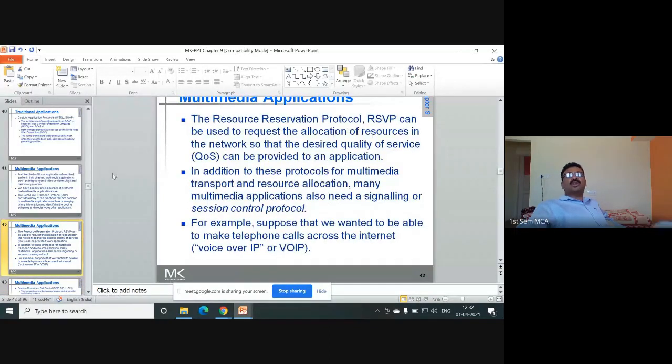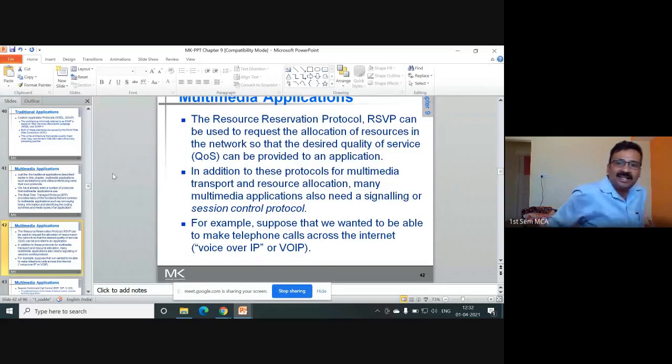Resource Reservation Protocol, RSVP. I discussed this at the beginning of the classes. We have seen the connection oriented approach and the connectionless approach; connectionless are datagram services. In the connection oriented approach, once a connection is established, it identifies the pair of sender and receiver.